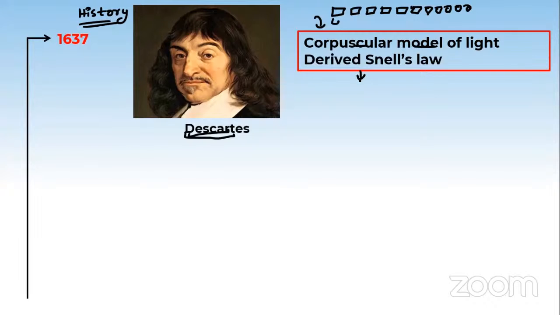We have studied in the previous chapter, ray optics, what the mathematical interpretation of Snell's law was. It was n1 sine i equals n2 sine r, where n1 is the refractive index of the first medium, the medium in which the incident ray is travelling. n2 is the refractive index of the medium in which the refracted ray continues. So this is the second.